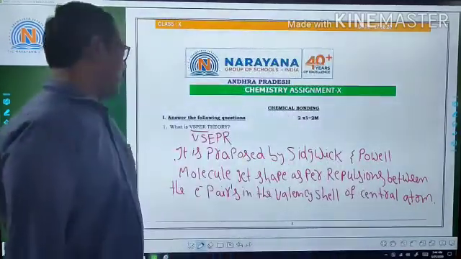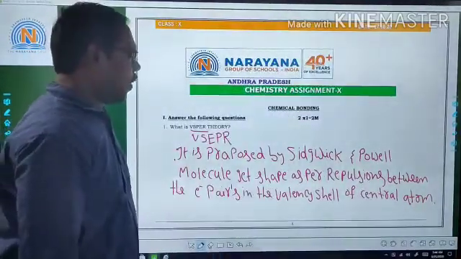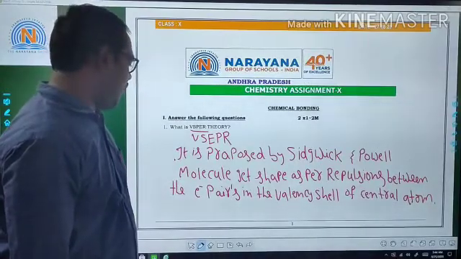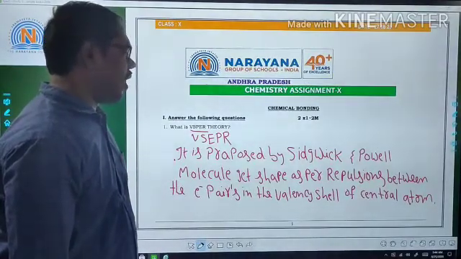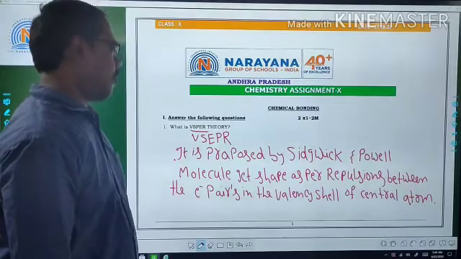So, VSEPR theory means the molecule gets shape as per repulsions between the electron pairs in the valency shell of the central atom.